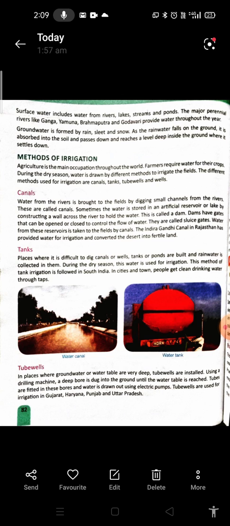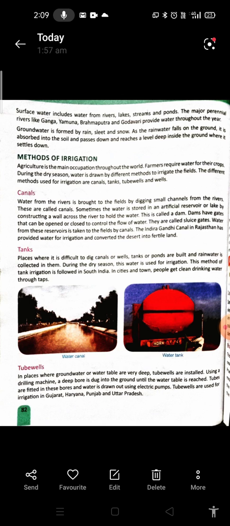The Indira Gandhi Canal in Rajasthan has provided water for irrigation and converted the desert into fertile land. Now, the Indira Gandhi Canal in Rajasthan has brought a lot of changes in the procedure of irrigation in Rajasthan and made almost barren land into productive agricultural and fertile land. So, this is very important: Indira Gandhi Canal has provided water for irrigation and converted the desert into fertile land. Next point is about tanks.